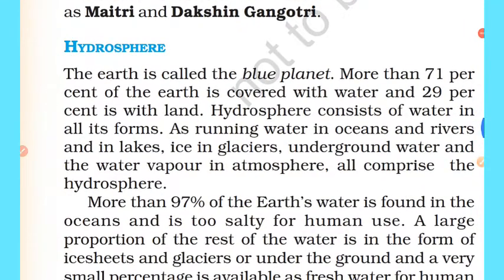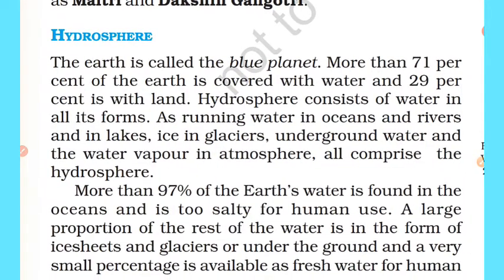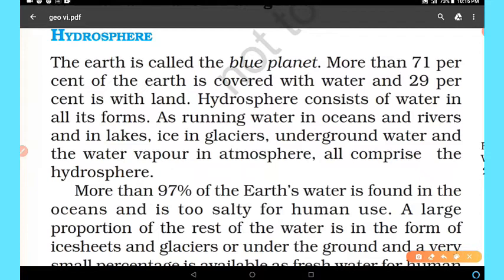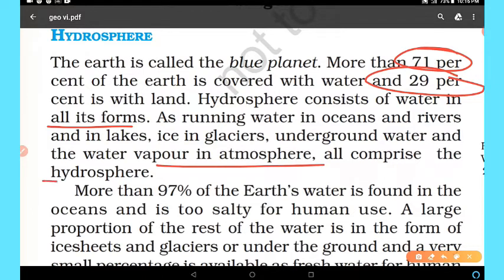Next topic is hydrosphere. What is hydrosphere? The earth is called the blue planet because most of the parts of earth is covered with water. Approximately 71% part of the earth is covered with water and 29% is covered with land. Hydrosphere consists of water in all its forms, whether it is in ice form, whether it is in liquid form, lakes, seas, oceans, etc. As running water in oceans and rivers, and in lakes, ice in glaciers, underground water, and the water vapor in atmosphere all comprise the hydrosphere.